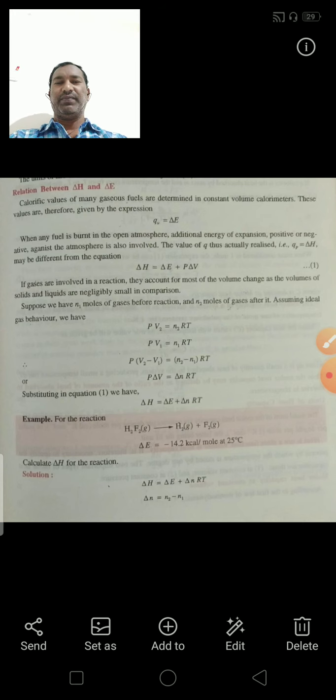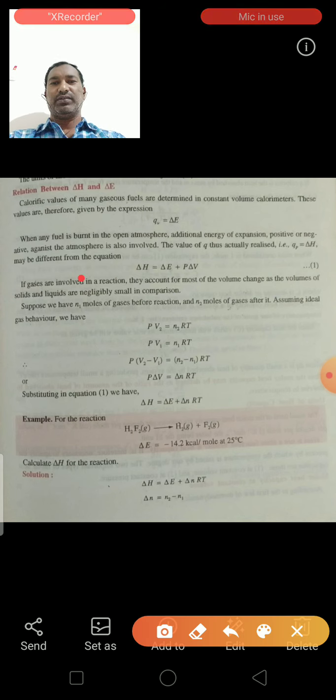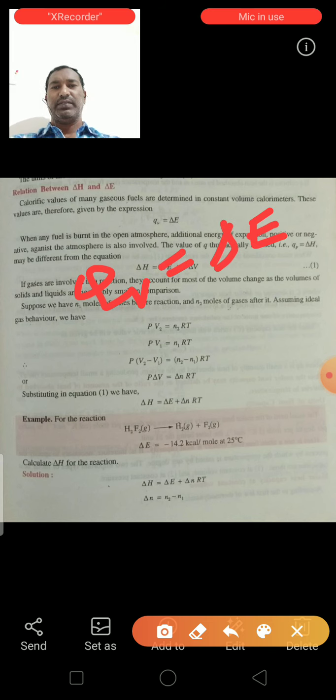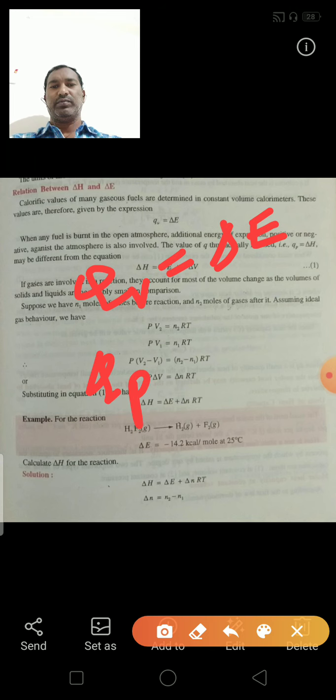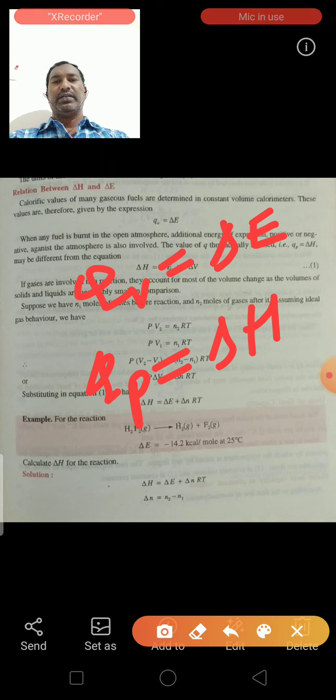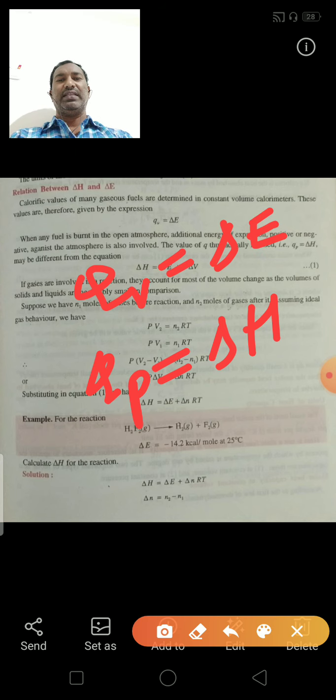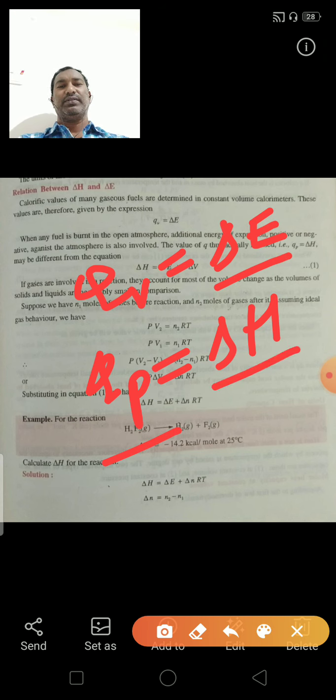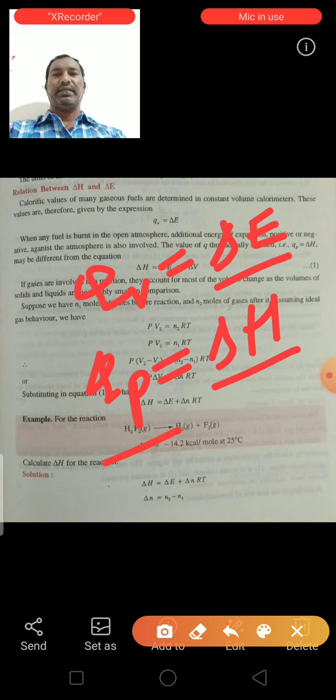So in the previous class we derived the equation QV is equal to delta E, and QP is equal to delta H. That means at constant volume, heat is equal to delta E, the change of internal energy, and at constant pressure, heat Q is equal to the change of enthalpy.